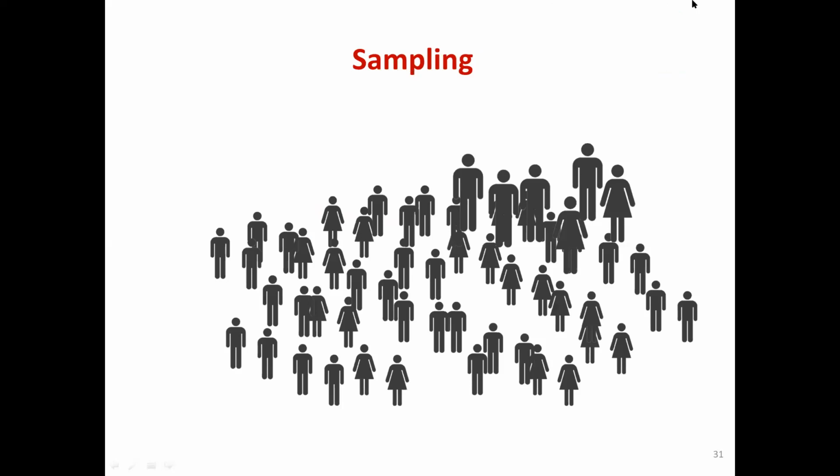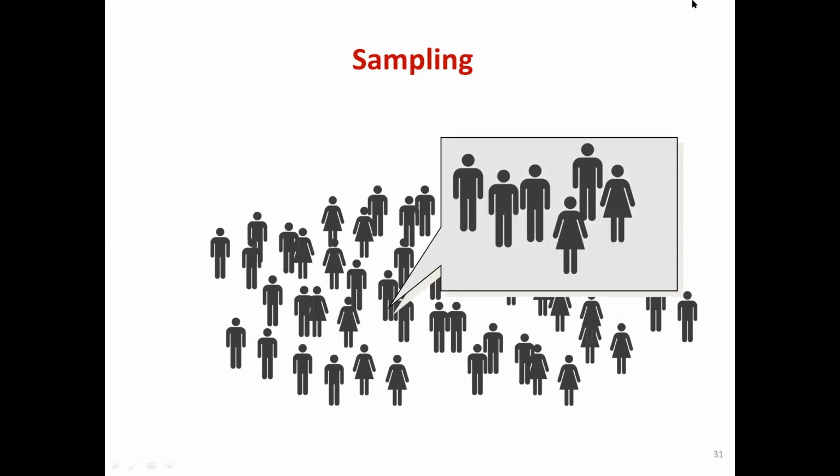So here, this is the whole population. We take a subset of the population using some scientific methods, we do the study on them, and we extrapolate the result to the rest of the population. Sampling is a procedure of selecting the subjects from the society or the community who are going to be part of my particular study.